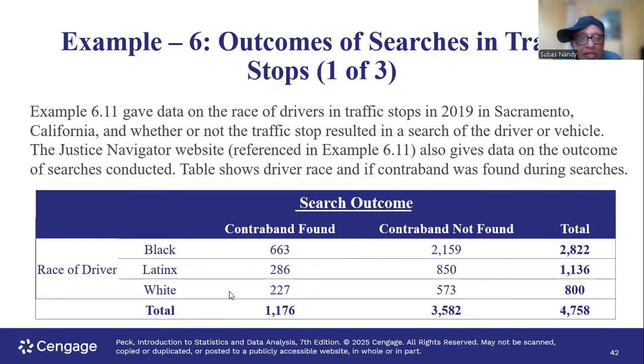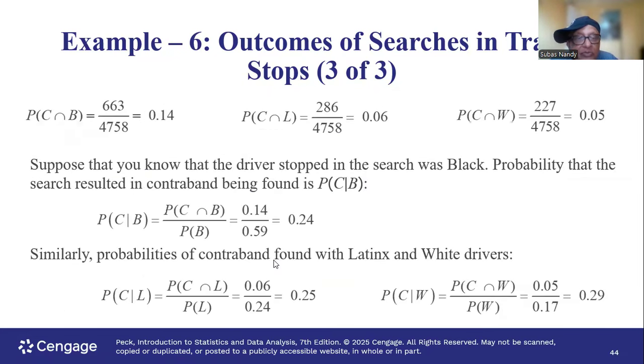So look at the black. Total of black is 2,822. Out of them, how many had contraband found? 663. So the conditional probability of contraband found, P(C given B), given the person was black, is 663 in the numerator divided by 2,822, which is 0.24.